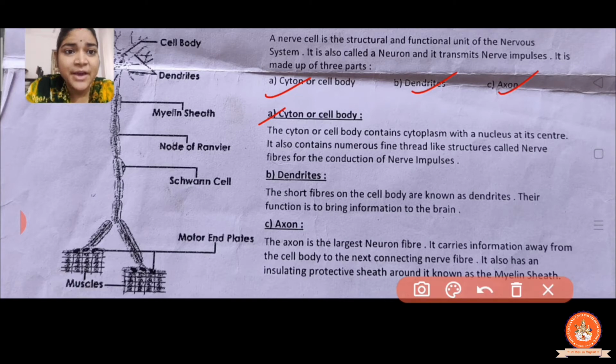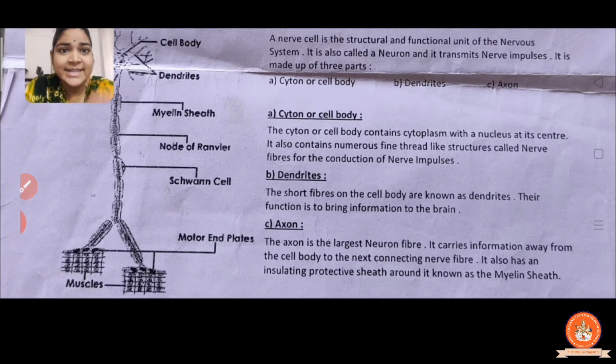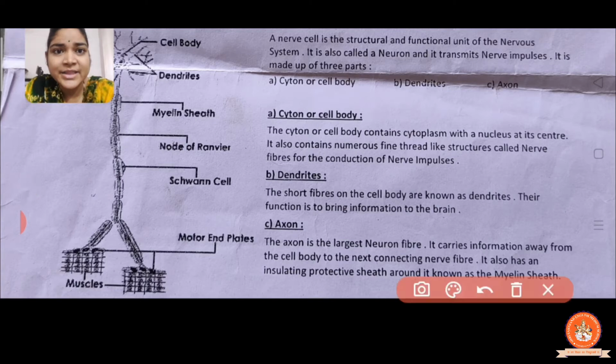Now the next we have is dendrites. Dendrites are the short fibers on the body. Here you can see in the figure there are short fibers on the cytone, on the cell body, known as dendrites, and their function is to bring the information to the brain.